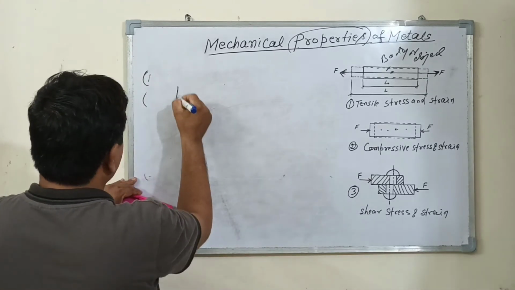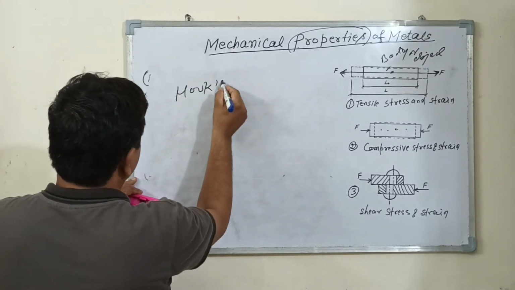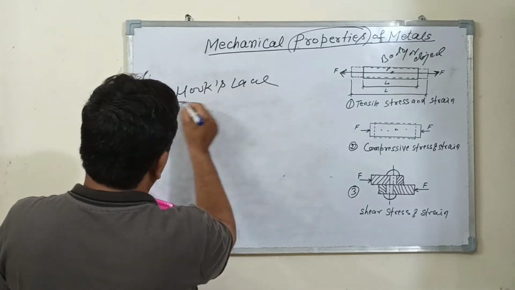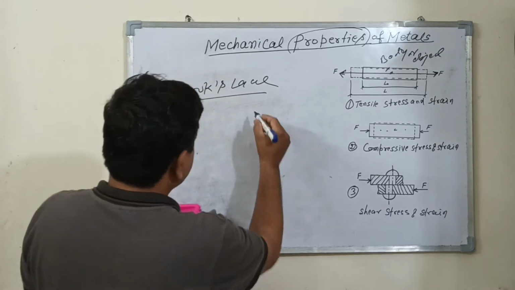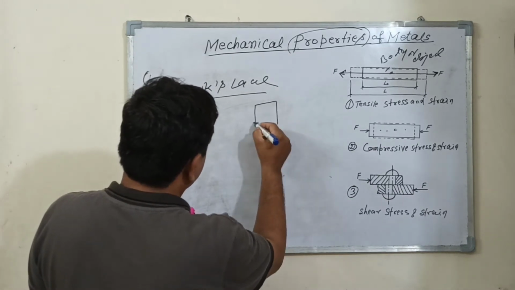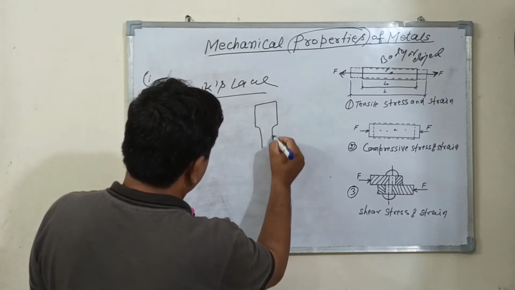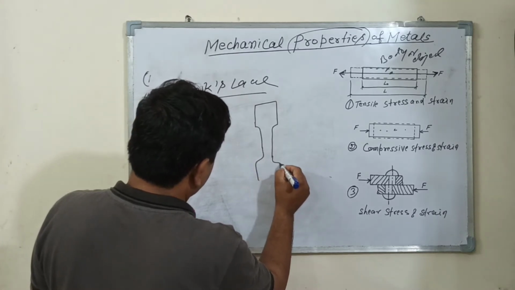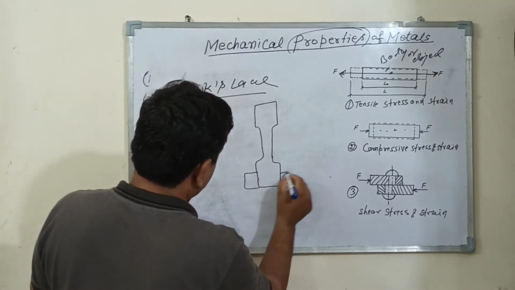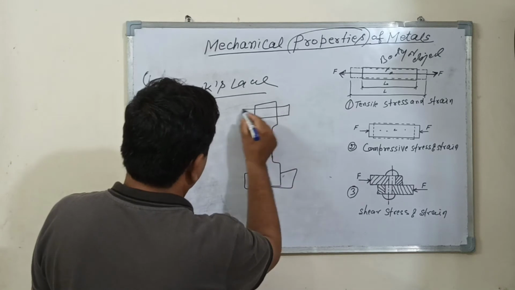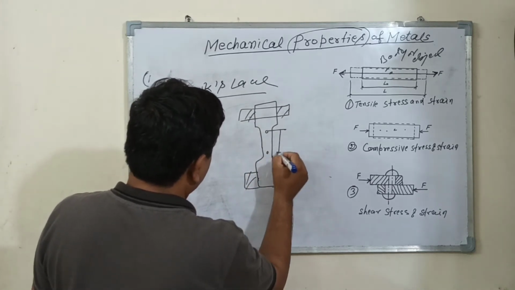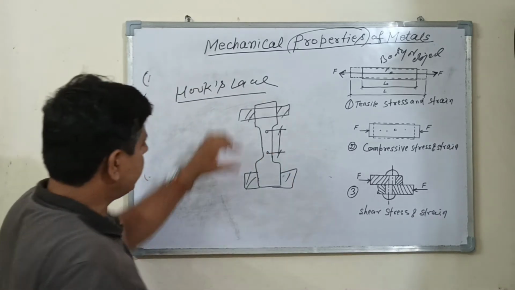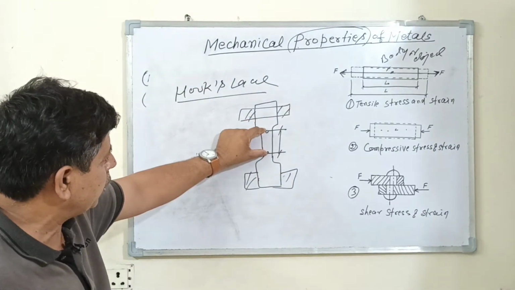This is Hooke's law. Hooke's law states that, for a component like this... This is the gauge length of this specimen.